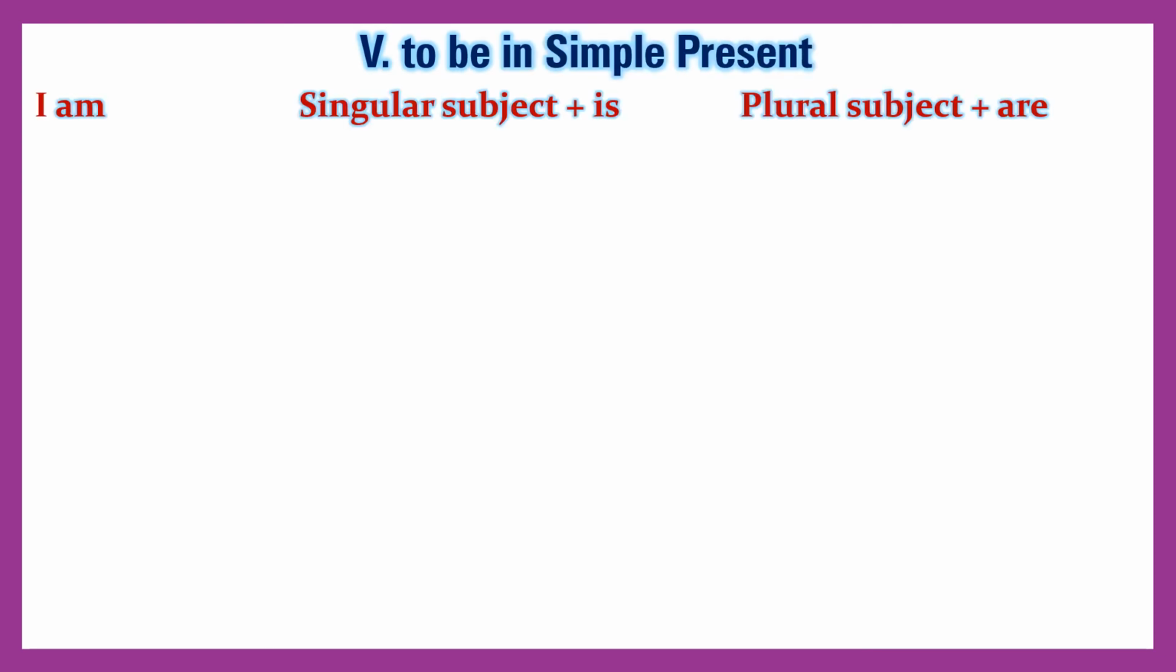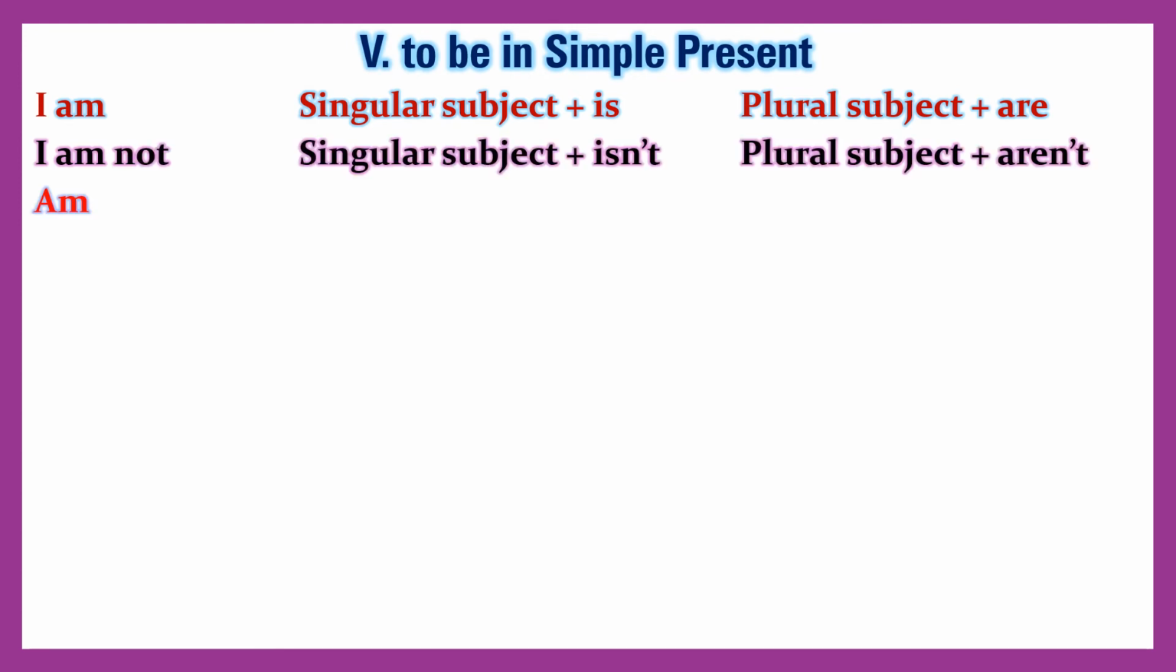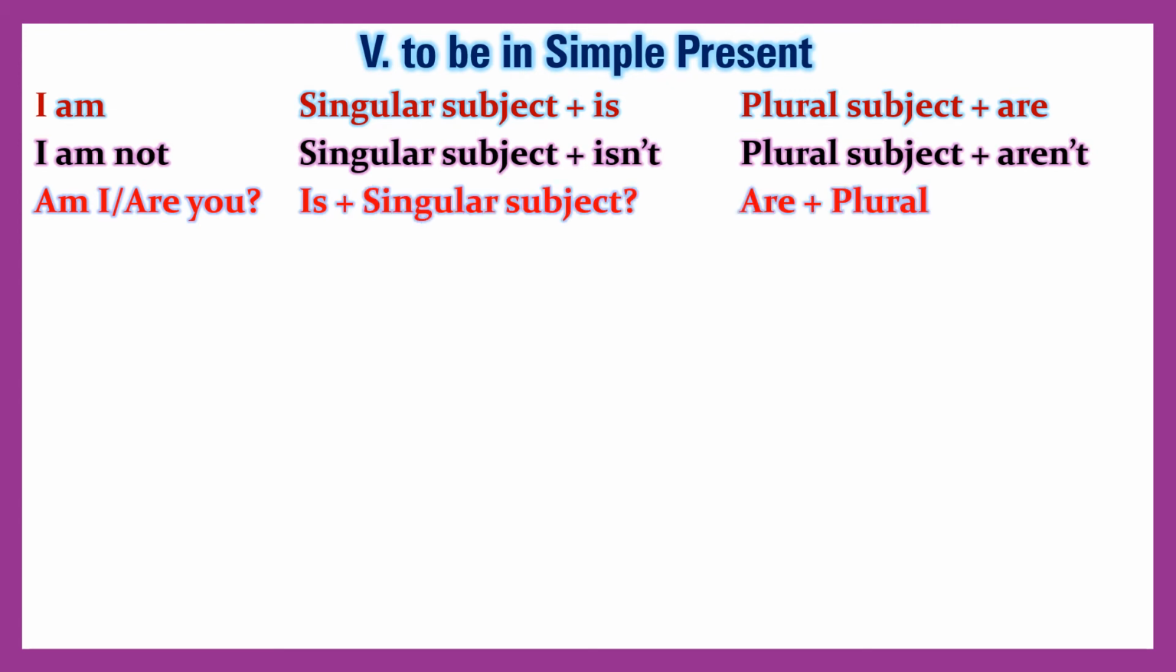Verb to be in simple present. I am; singular subject, is; plural subject, are. I am not; singular subject, isn't; plural subject, aren't. Am I? Are you? Is and singular subject,